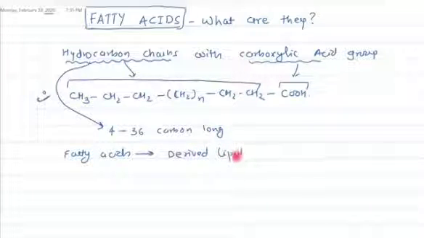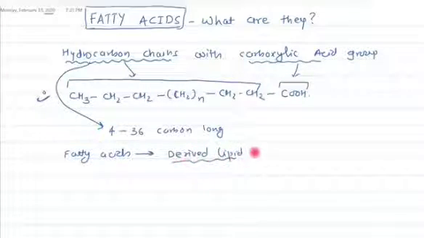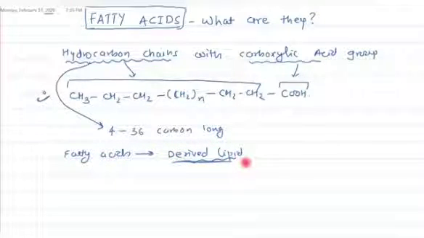Now if you want to understand what derived lipids are, you need to see my previous video. This video is part of a playlist, and you just look at the previous video about the classification of lipids, and you will understand why fatty acids are known as derived lipids. Okay, so this is all about the chemical nature of fatty acids. In the next tutorial, I will discuss the nomenclature of fatty acids.